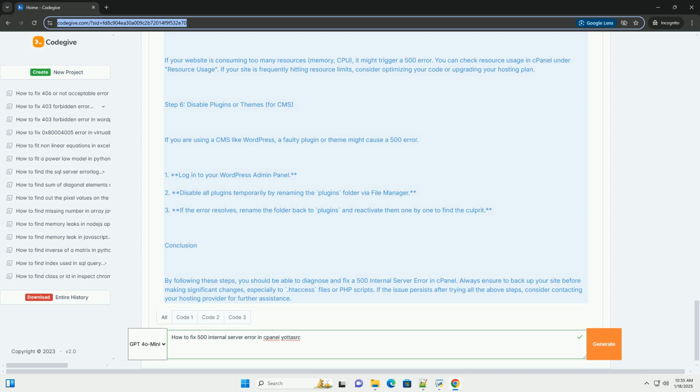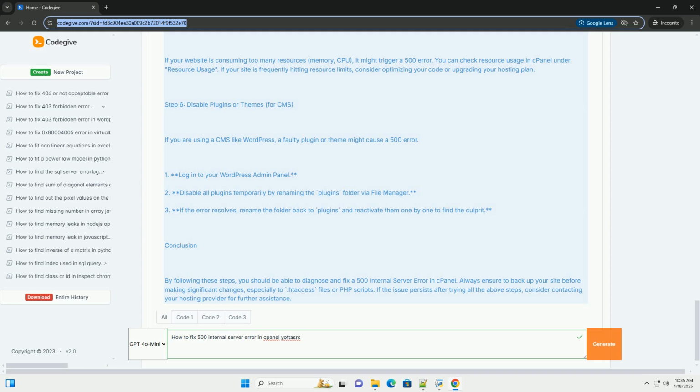Step 3. Check file permissions. File and directory permissions can also lead to a 500 internal server error. Generally, the following permissions are recommended. Directories, 755. Files, 644. To check and change permissions: 1. In the File Manager, navigate to your website files. 2. Right-click on a file or folder and select Change Permissions. Make sure the permissions are set correctly.